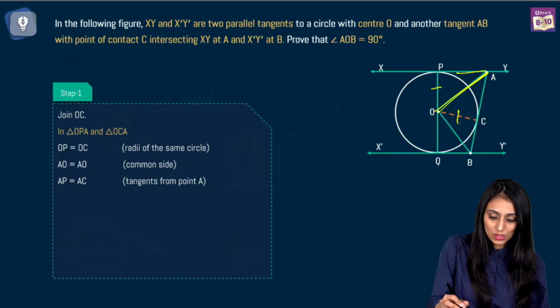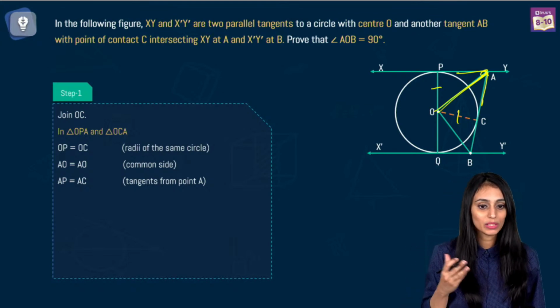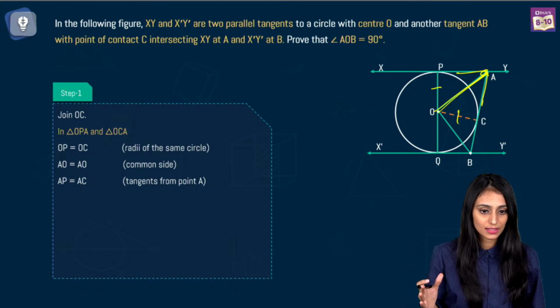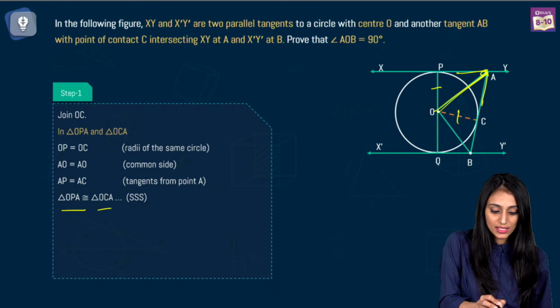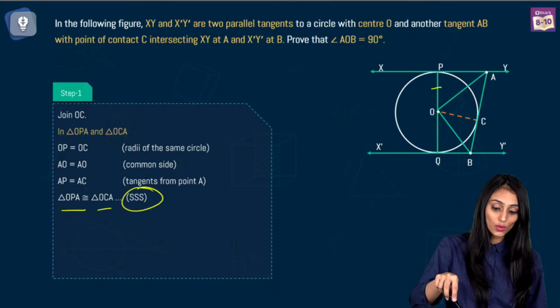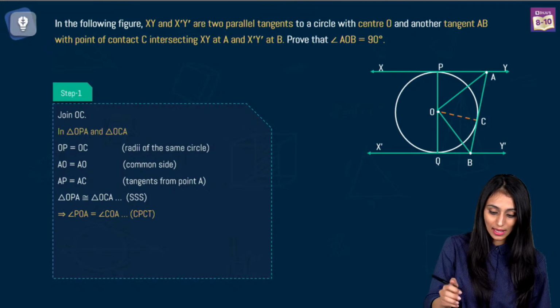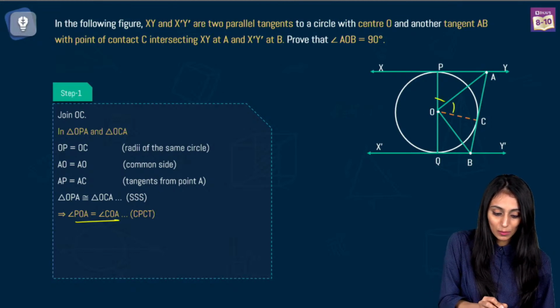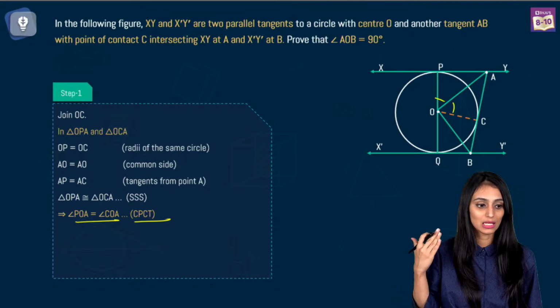AP and AC are going to be equal because these are the tangents from an external point A. So we can say that these triangles are congruent by the SSS congruency rule. When triangles are congruent, their corresponding parts will be equal. So angle POA, this angle and this angle will be equal. Mention the reason, CPCT, that means corresponding parts of congruent triangles are equal.